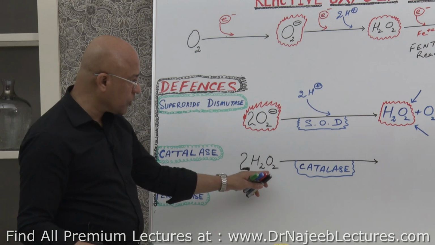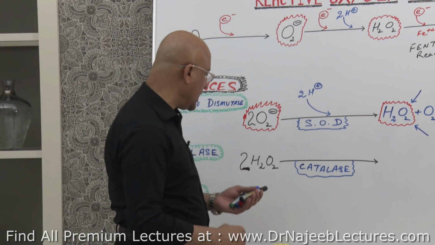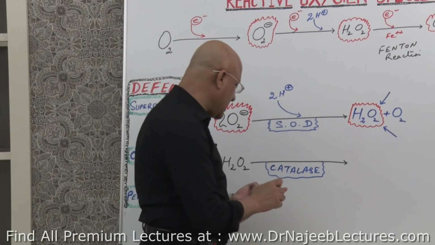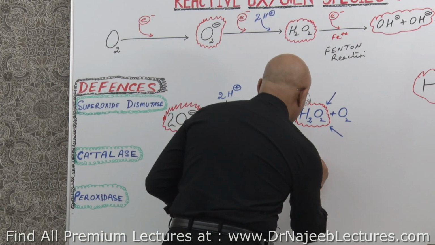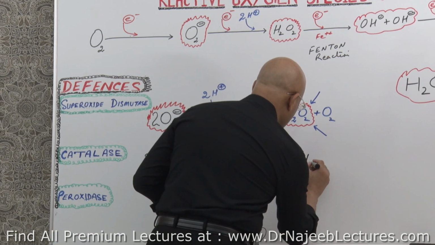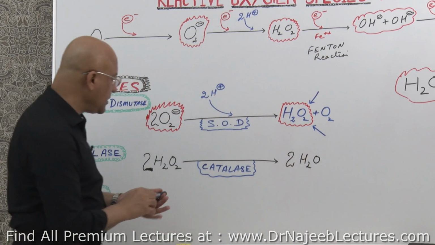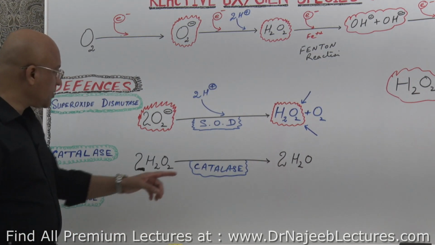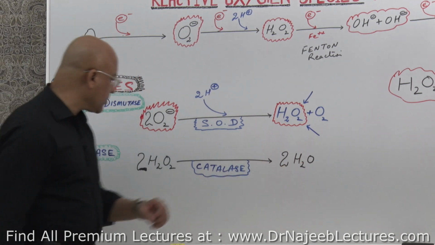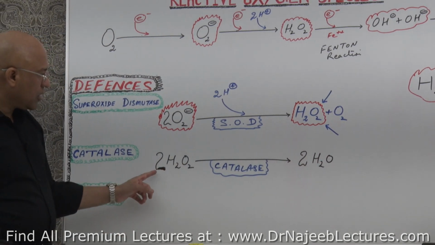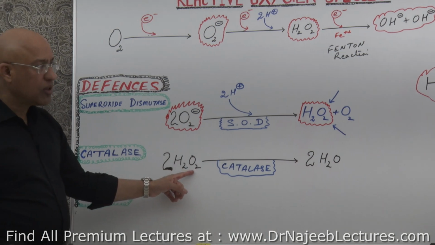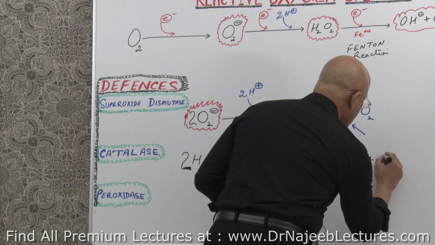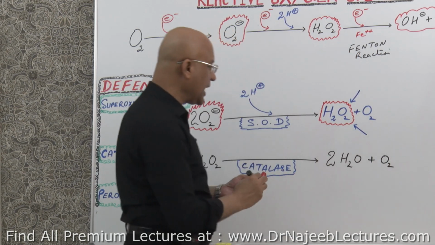When catalase works on that, it will convert that into 2 molecules of water. So how many hydrogens are utilized? There were 4, they are still 4. But because there are 2 molecules of water, 2 oxygen atoms are there. In the original there were 4 oxygens, so 2 extra oxygens will be released as a gas, diatomic oxygen gas.